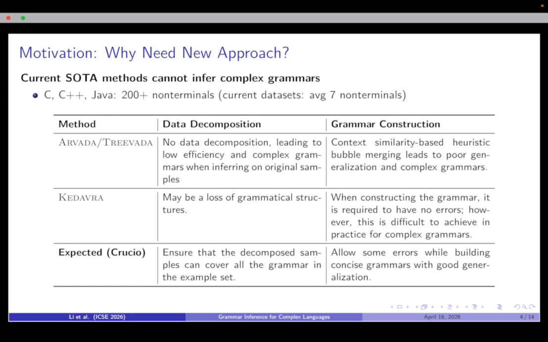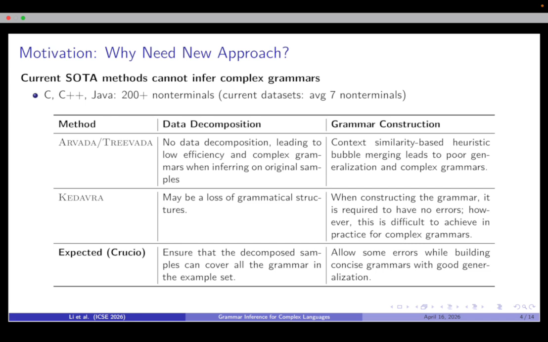After analysis, we identified two main problems: data decomposition and grammar construction. Data decomposition refers to breaking original examples into simpler ones for grammar inference. Arvada and Treevada do not use data decomposition, which makes them slow and leads to overly complex grammars.